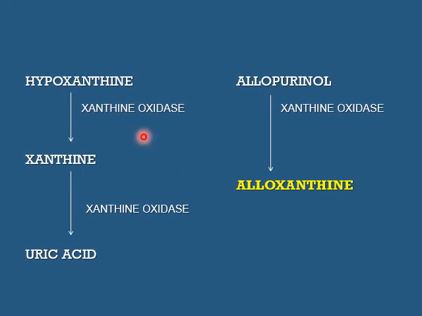So the function of xanthine oxidase is to convert hypoxanthine into xanthine and xanthine into uric acid. But in the presence of the drug allopurinol, it converts allopurinol into a compound known as alloxanthine, which binds irreversibly with xanthine oxidase and stops the reaction and prevents formation of uric acid. So it is used in the treatment of gout where there is hyperuricemia.